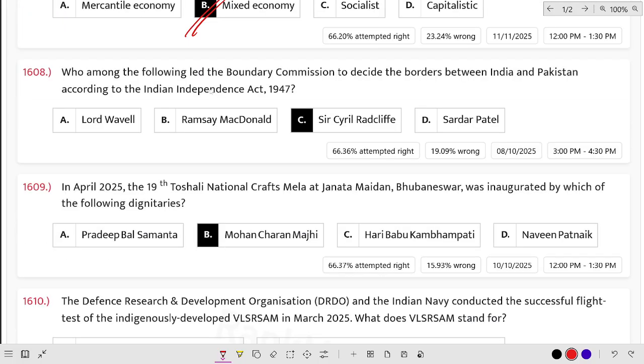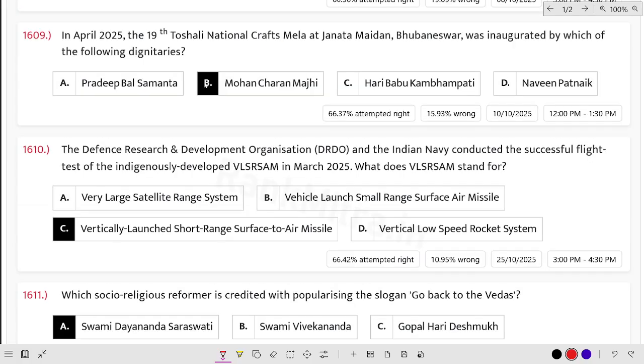Who among the following led the Boundary Commission to decide the border between India and Pakistan according to the Indian Independence Act of 1947? The answer is Sir Radcliffe. In April 2025, the 19th Tosali National Crafts Mela at Janata Maidan, Bhubaneswar was inaugurated by which of the following dignitaries? Odisha CM Mohan Charan Majhi.